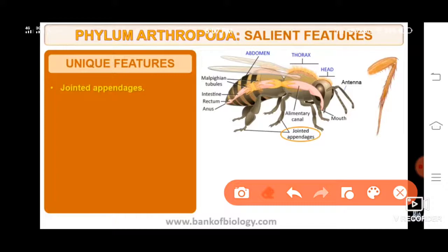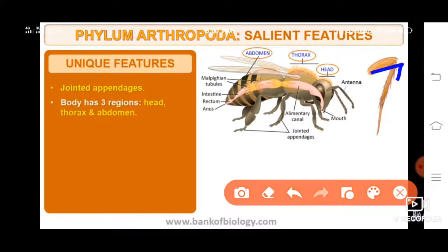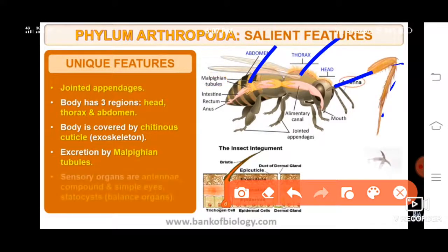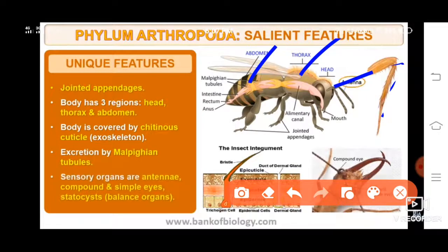Jointed appendages are present. You can see over here how it is. Body has 3 regions: head, thorax and abdomen. It is covered with chitinous cuticle, that is the exoskeleton. Excretion is by malpighian tubules. Sensory organs are antennae.